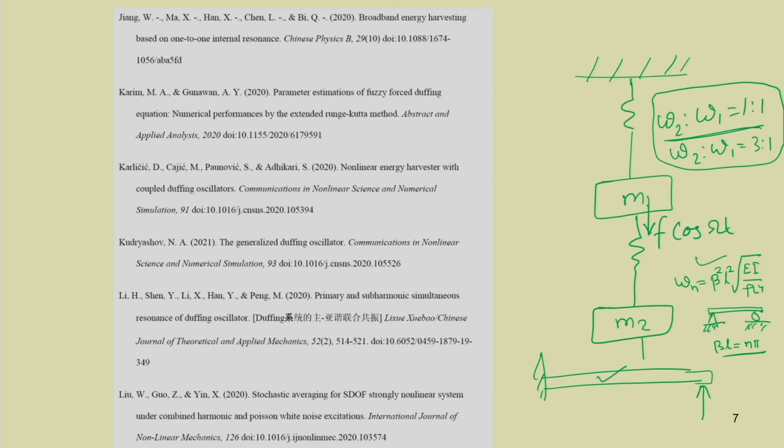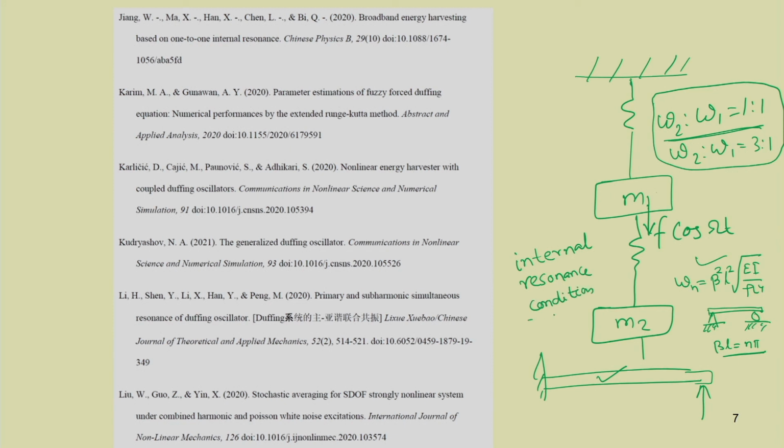That is why energy transfer takes place between the modes. This gives rise to a different type of resonance, and those resonance conditions are known as internal resonance conditions.